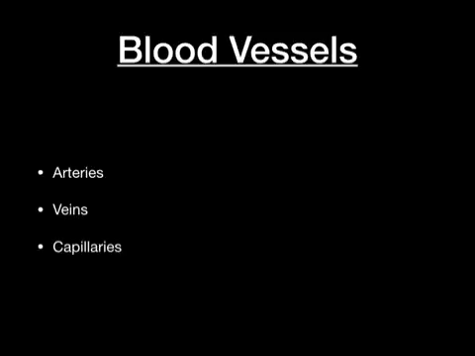The walls of capillaries are permeable to water and dissolved substances so that the exchange of material between the blood and body cells takes place. The blood also flows very slowly, which facilitates the exchange of food material, gases and waste products.